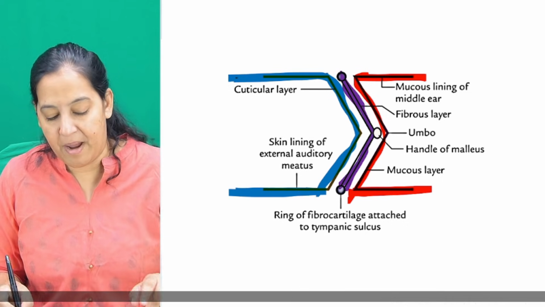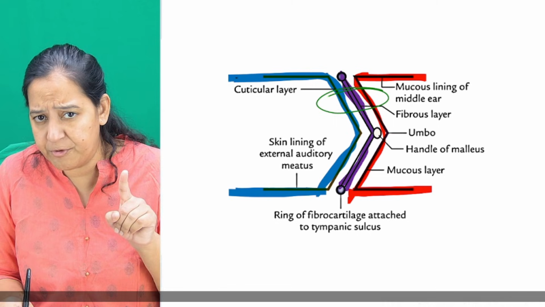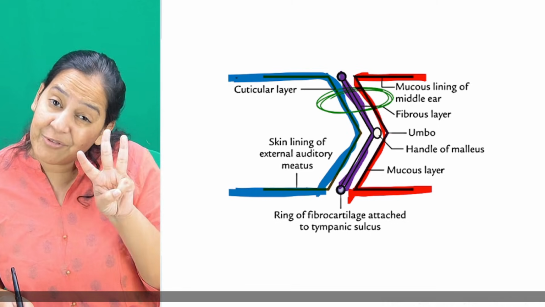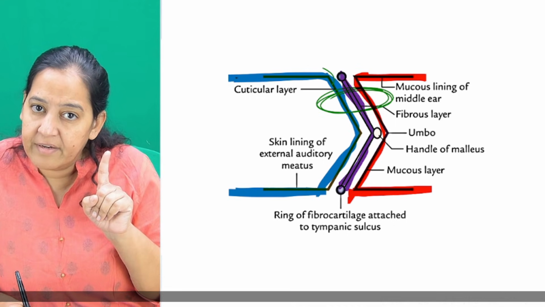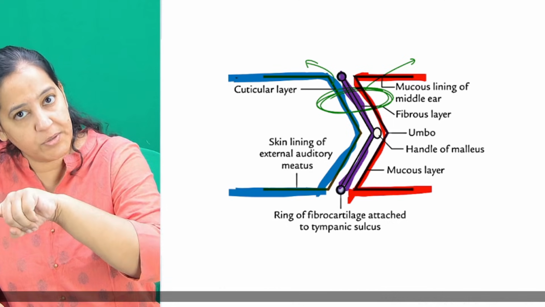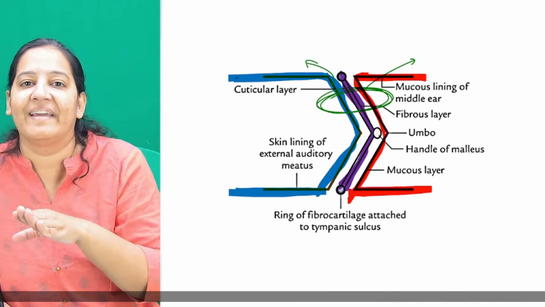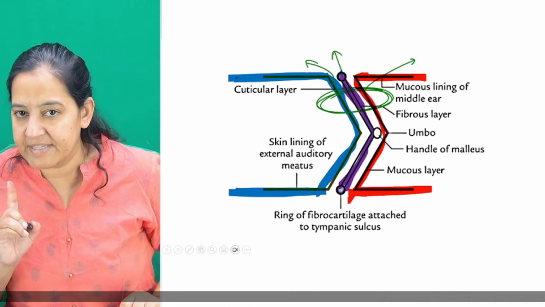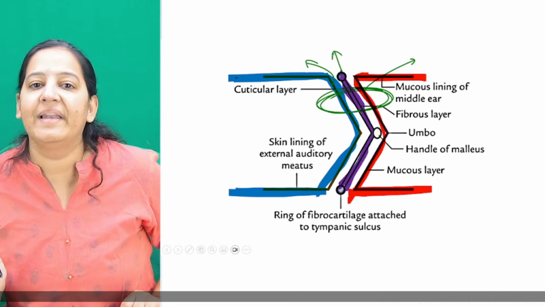This is the tympanic membrane. I guess you can appreciate the tympanic membrane over here. Can you appreciate the tympanic membrane? So the tympanic membrane has 3 layers. The outer layer is squamous, which is a continuation of the EAC. The inner layer is mucosal, which is a continuation of the middle ear. And the middle layer is fibrous. How many of you got it? How many of you got it? This I taught you, no? So these are the three layers you can see.